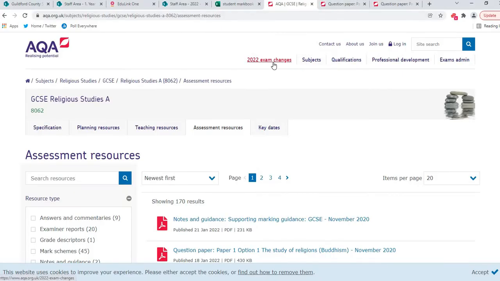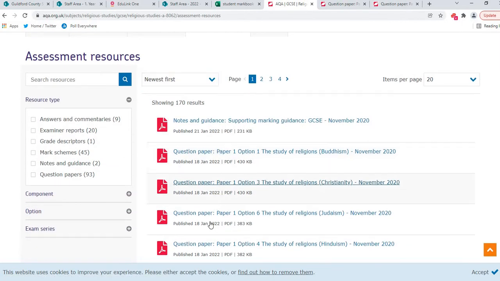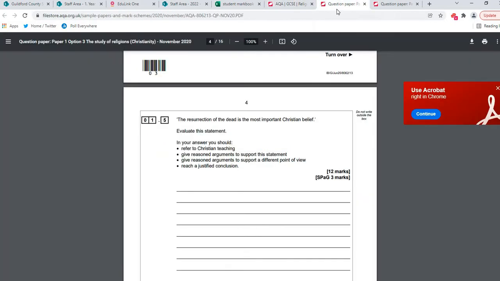Okay, so you can find all of this information at the AQA GCSE Religious Studies page. If you just Google AQA Religious Studies GCSE, you then go to the assessment resources and you'll find past papers here, just if you want to see what the paper looks like. So let's take a look, shall we?